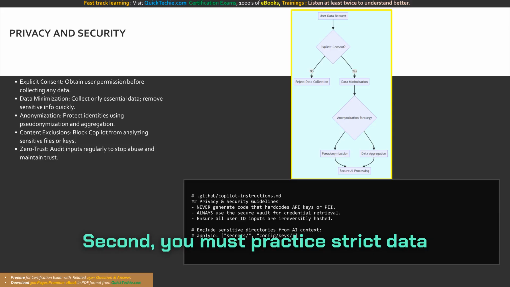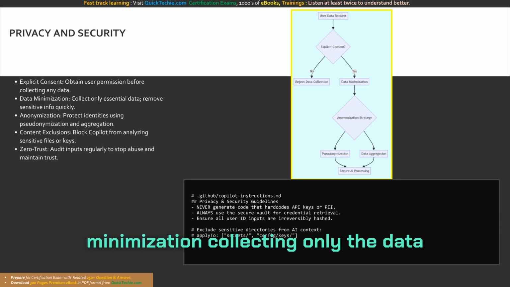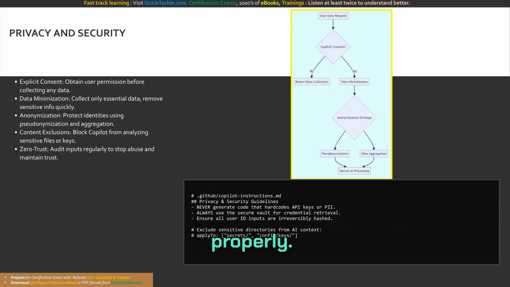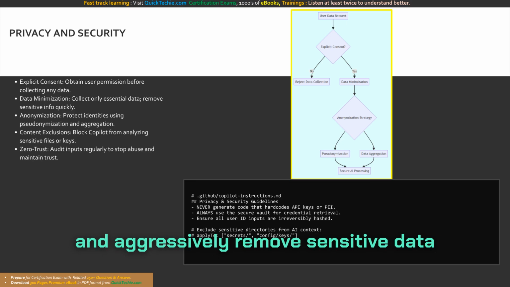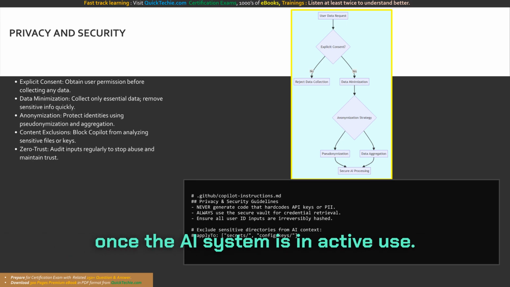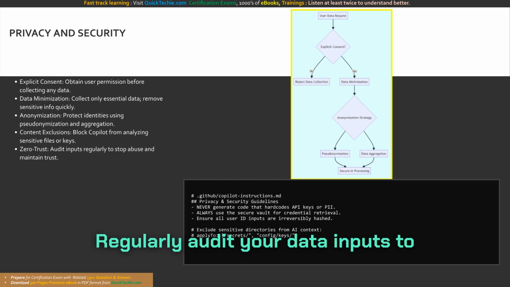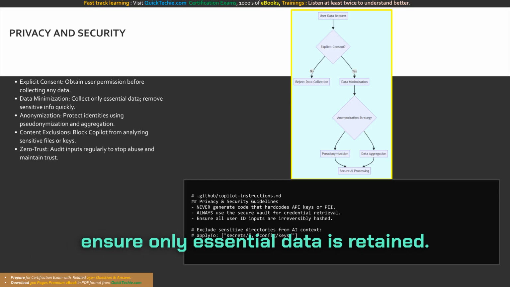Second, you must practice strict data minimization, collecting only the data absolutely needed for the AI to function properly. Avoid gathering extraneous information and aggressively remove sensitive data once the AI system is in active use. Regularly audit your data inputs to ensure only essential data is retained.